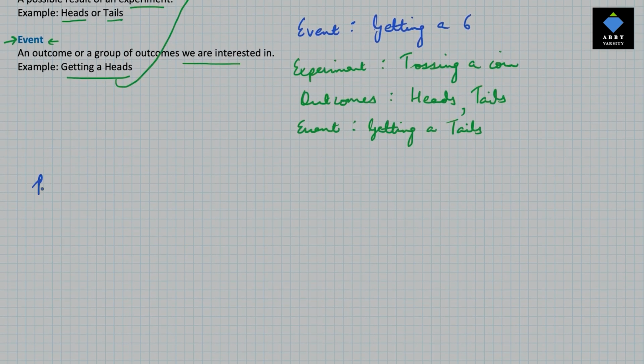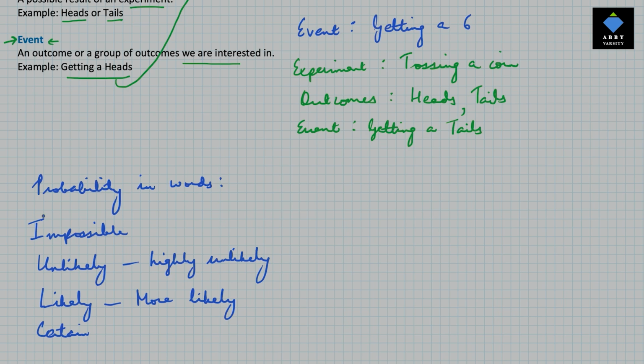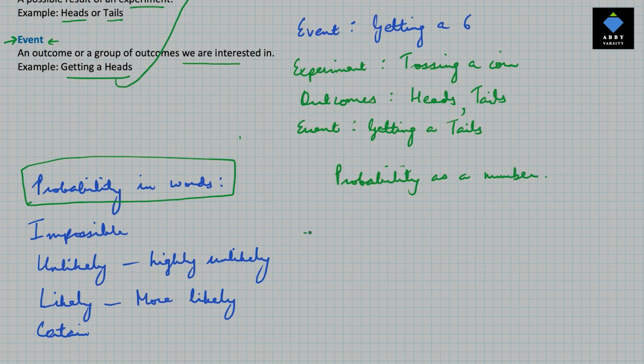To describe probability in words, we use the terms like impossible, unlikely, likely, certain. We also use the terms like more likely, highly unlikely, etc. This is expressing probability in words. A better way to express probability is as a number. The probability of something happening or probability of an event lies between 0 and 1. Probability of 0 means an impossible event. Probability of 1 means a certain or a sure shot event.